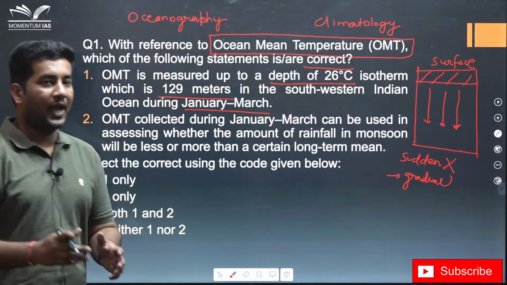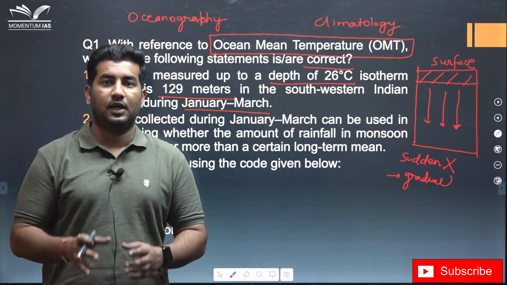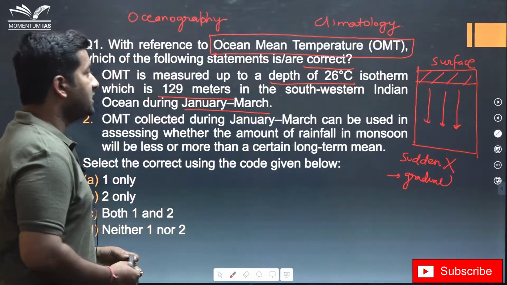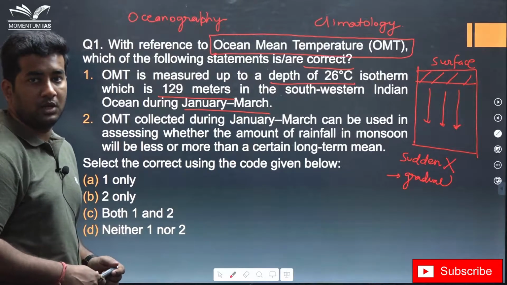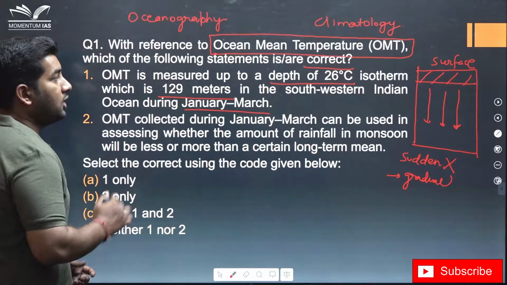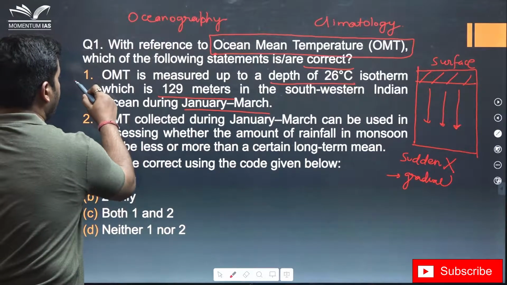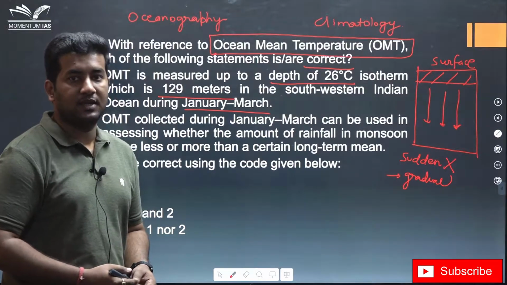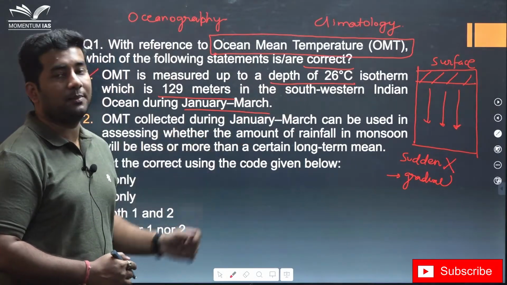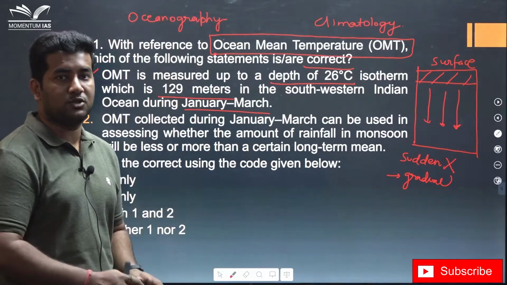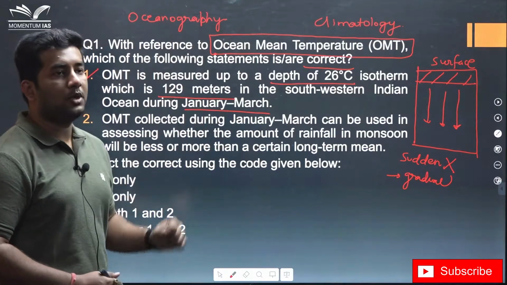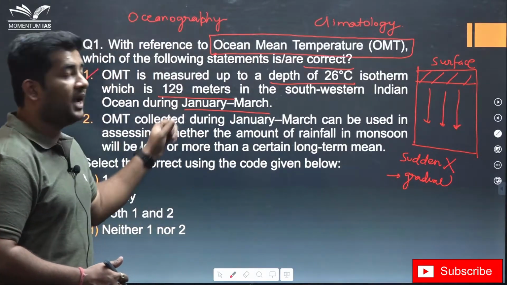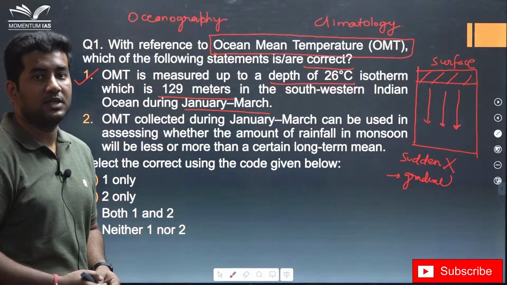Moreover, there is not a particular fixed point where such a transition can happen. In this case, the information given is very specific, so you have to be absolutely sure to mark it correct. But since our broader understanding says that sudden change in temperature does not happen and it takes place gradually, and it cannot be constant at a particular point, it can vary from point to point, there is a very high probability that this statement is incorrect.